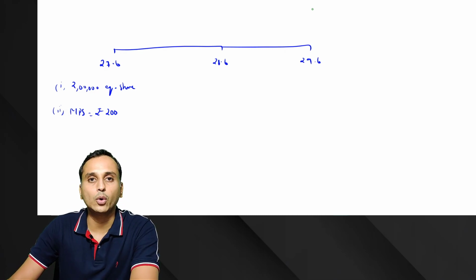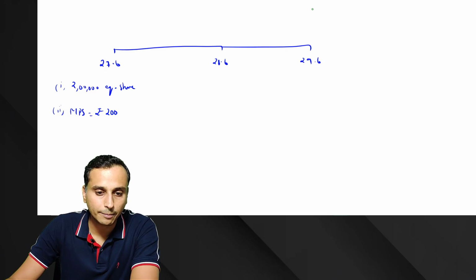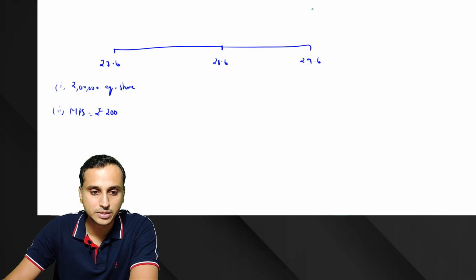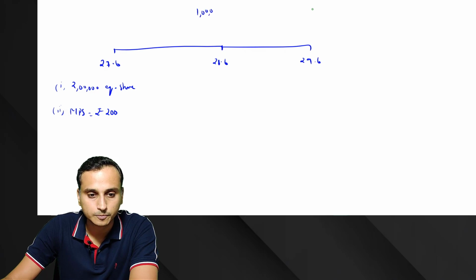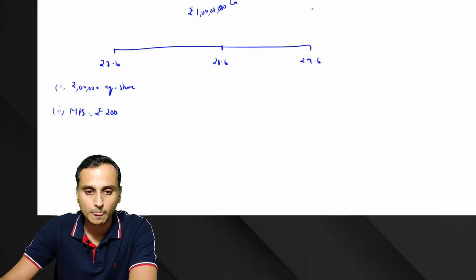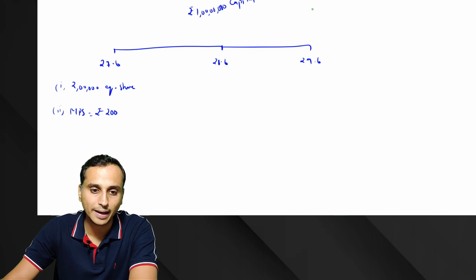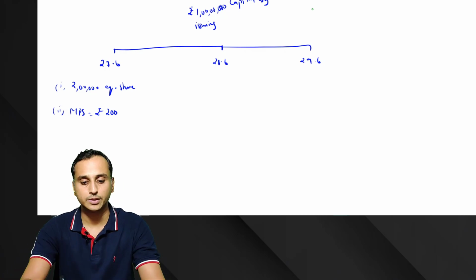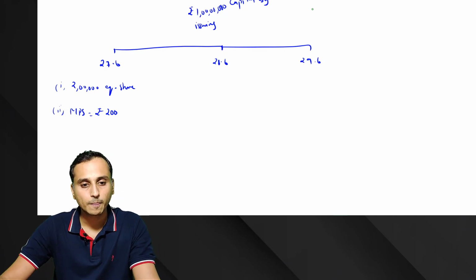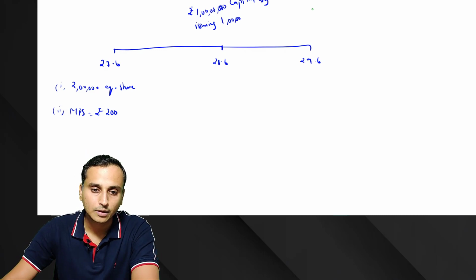Now on 28th June, your company is issuing rights shares. Your company is telling that it wants to raise 1 crore rupees of capital by issuing, say for example, 1 lakh right shares.